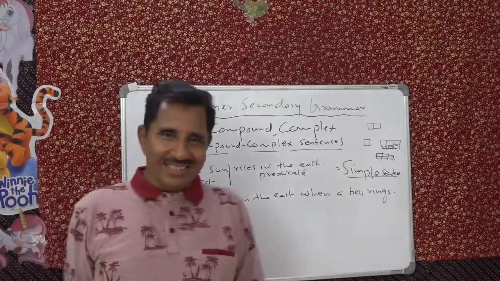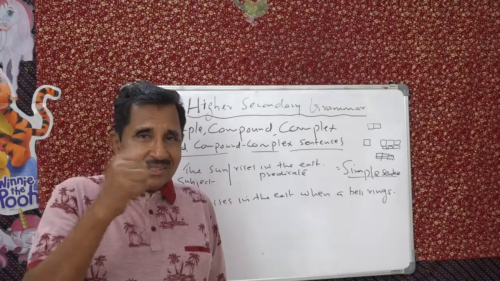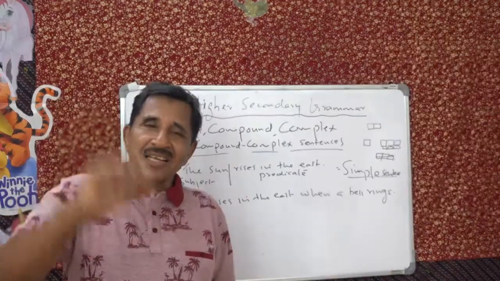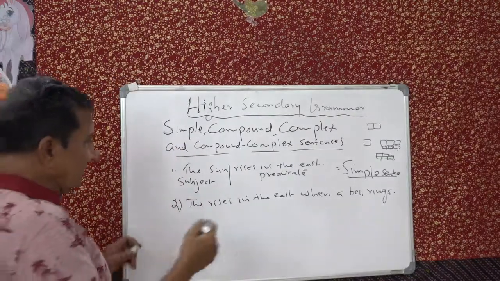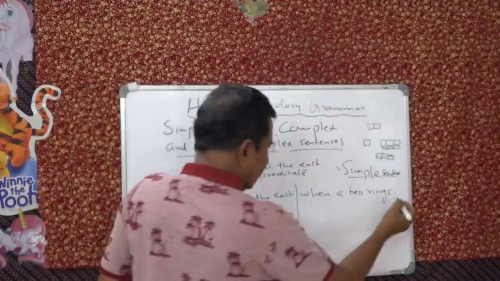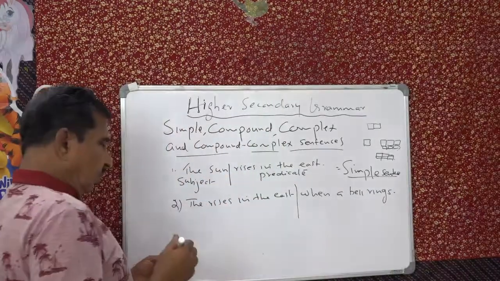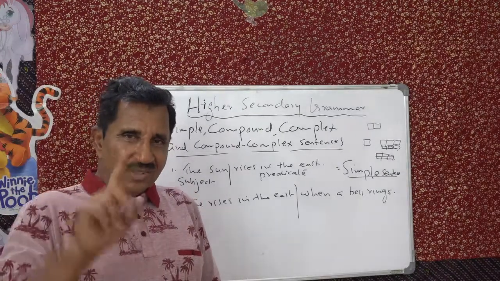That's the imagination. Or maybe we don't know whether somebody is staying somewhere and ringing the bell. Now in this case, the sun rises in the east is one sentence. When a bell rings is another sentence. So you have two sentences. Understand? There are two sentences.